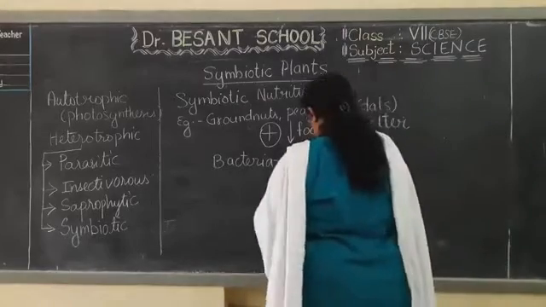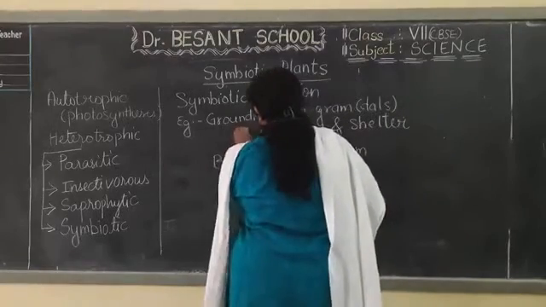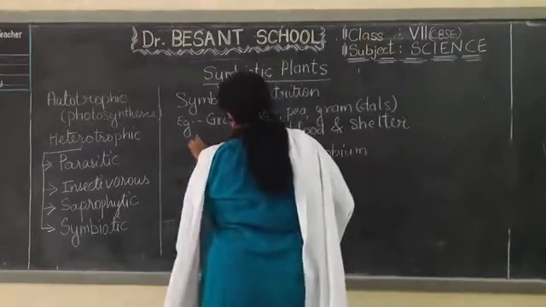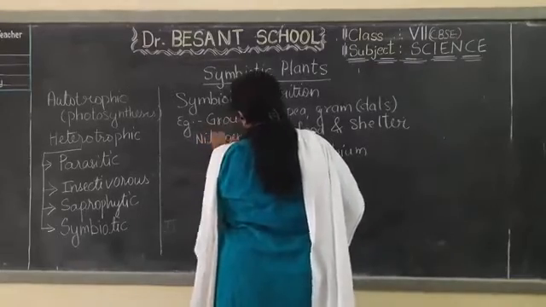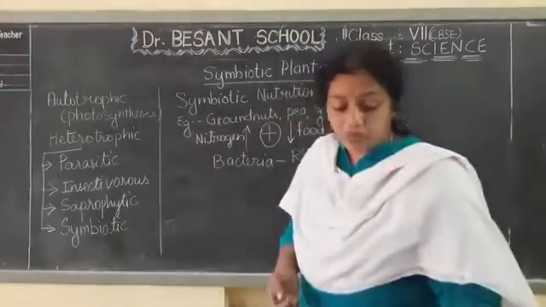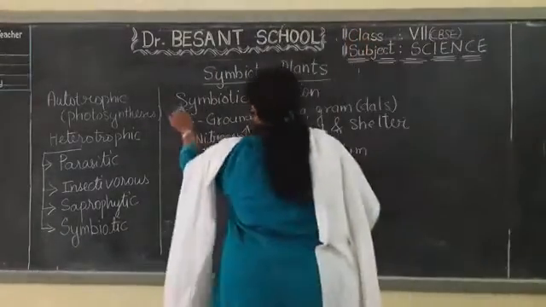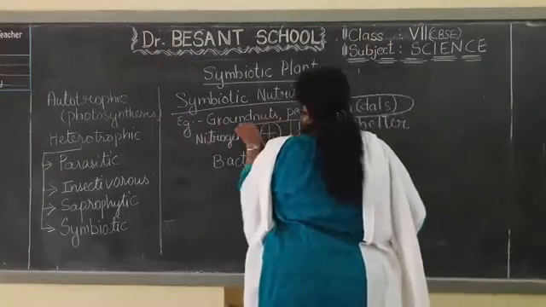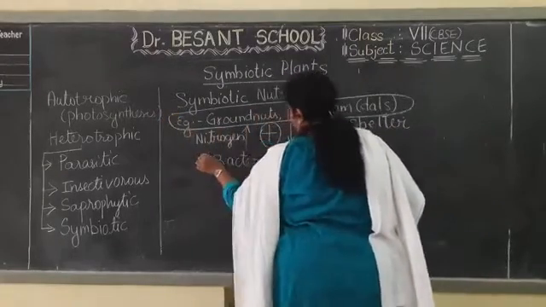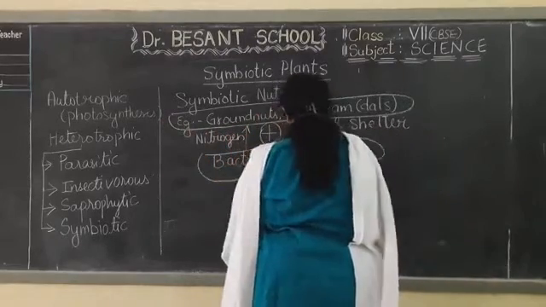Whereas what does this one give to them? This gives nitrogen. It provides nitrogen. So here we have got two groups, and between these two there is exchange.